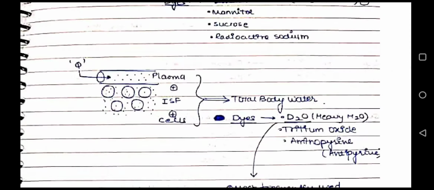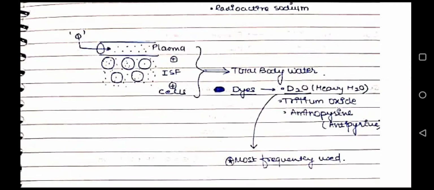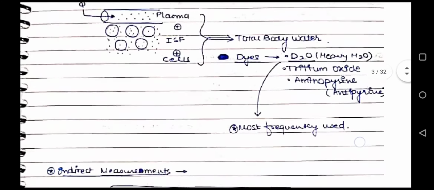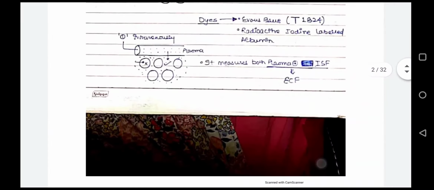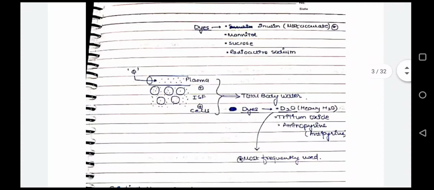And some dyes go to plasma, interstitial fluid and cells. They measure total body water, and such dyes are heavy water, tritium oxide, aminopyrine. The most frequently used is D2O. So for measurement of plasma, we have Evans blue. For measurement of ECF, we have inulin. And for measurement of total body water, we have heavy water.